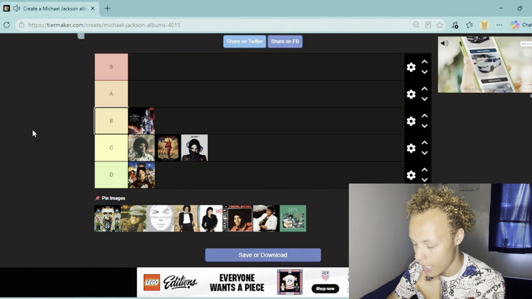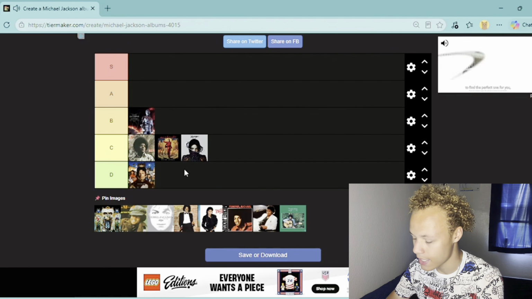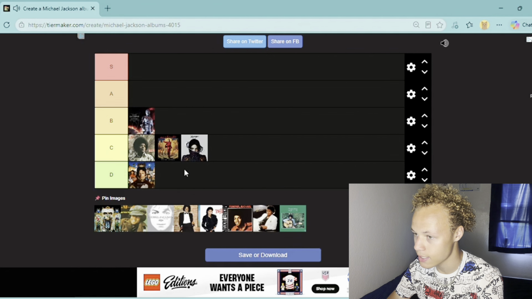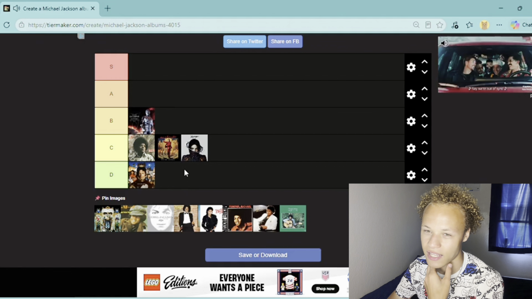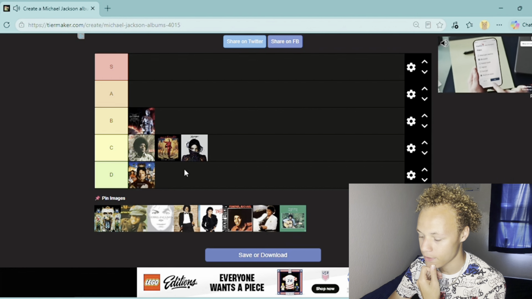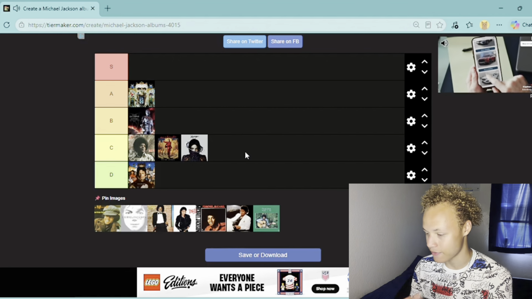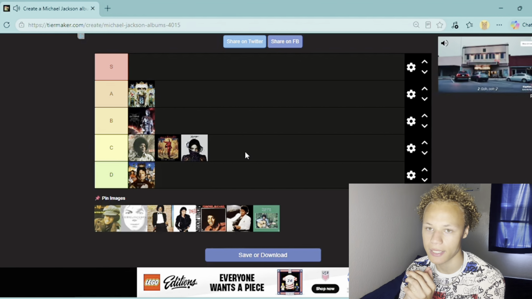The Dangerous album, a lot of fantastic bangers on this record, of course. I mean, I'm probably not just going to say the songs. I'm going to say my feelings about the album in general. The Dangerous album, I'm going to put it in A tier, baby. This album is fantastic. I actually really did enjoy listening to it.